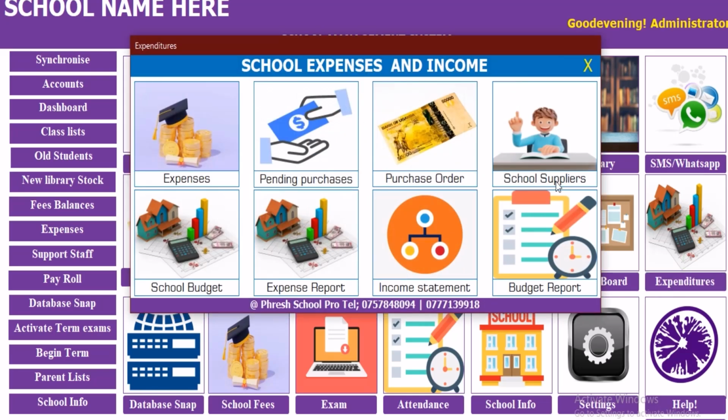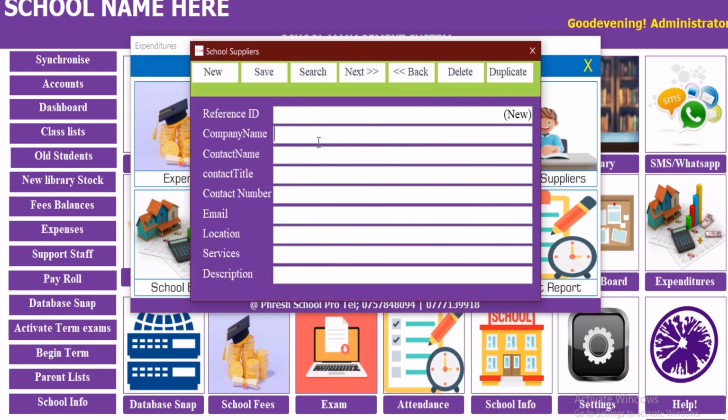We are having expenditure. We can have the suppliers here. We can have one company, Fresh Ideas Plus Designs. Contact person is the CEO, Bagana Steven. We are dealing with Bagana Steven, the CEO, and the phone number is 2567578489094.